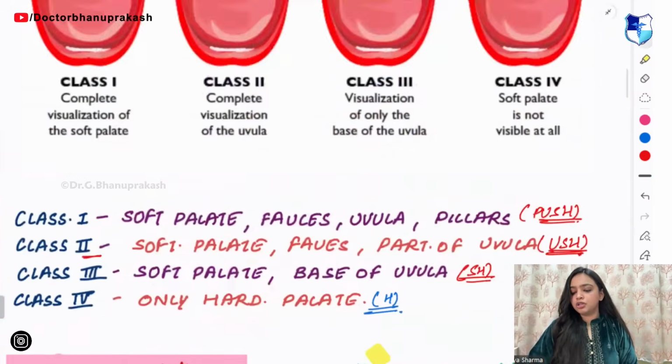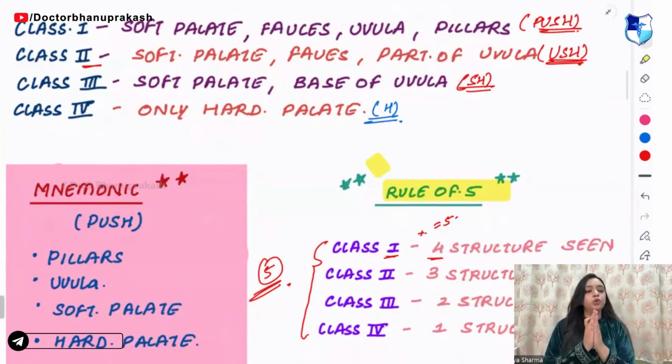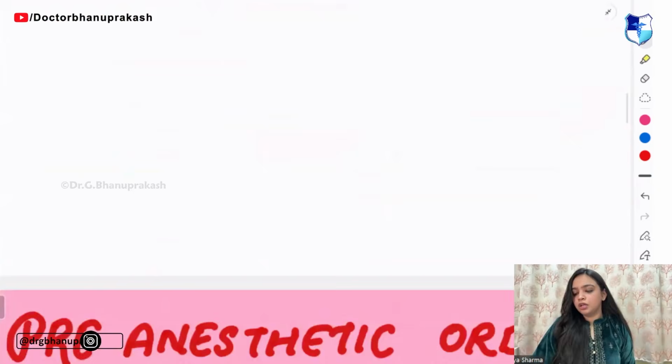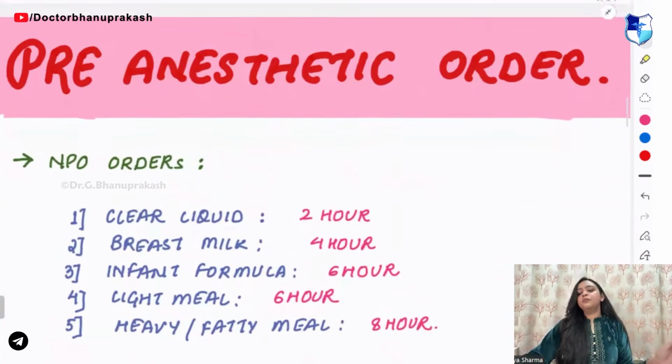Mallampati classification, the mnemonic of PUSH plus the rule of 5. 1 plus 4 is 5. 2 plus 3 is 5. 3 plus 2 is 5 and 4 plus 1 is 5. This much is clear, guys. So we will move on to the next thing.